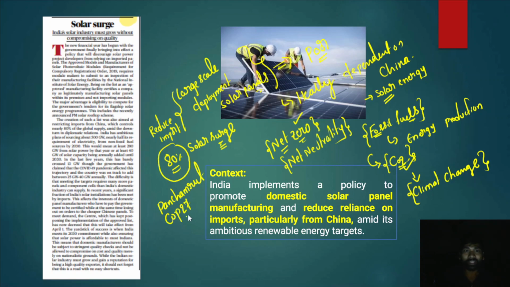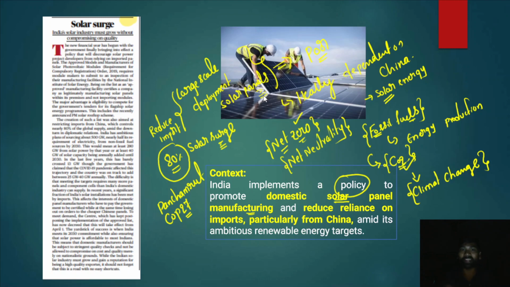Now in this context, the author says that India implements a policy to promote domestic solar panel manufacturing. Why is it important to manufacture domestic solar panels? Because we are significantly dependent on China for these solar panels, and India's domestic solar panel manufacturing is still in the nascent phase.